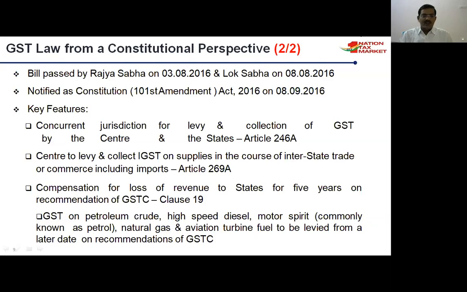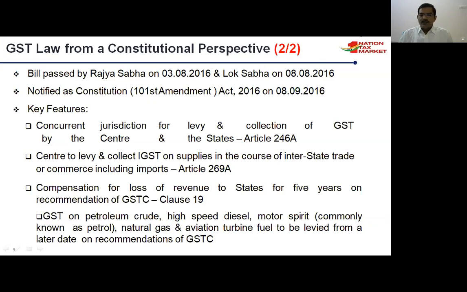So you see that there are so many features in this Act. Concurrent jurisdiction of levy and collection of GST by the center and states as per Article 246A. The center levies and collects IGST on supplies in the course of interstate transactions, including imports, as per Article 269A.